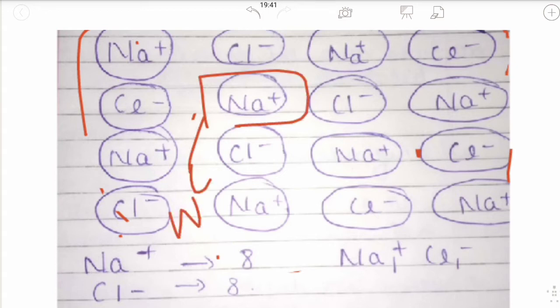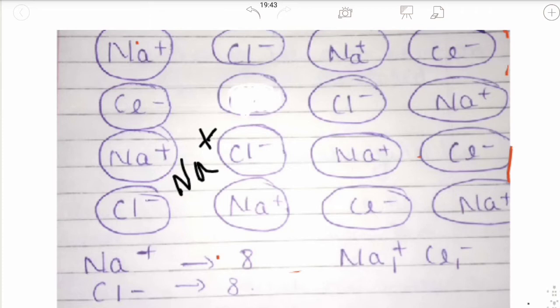Na plus has left its own position and come to the voids or gaps. Due to leaving its own position, there is a defect in this solid, but there is no change in the number of Na plus ions.